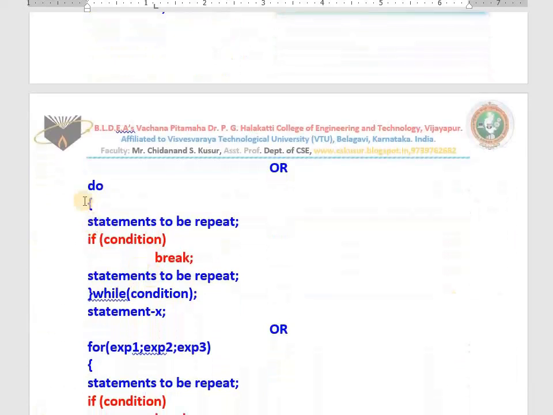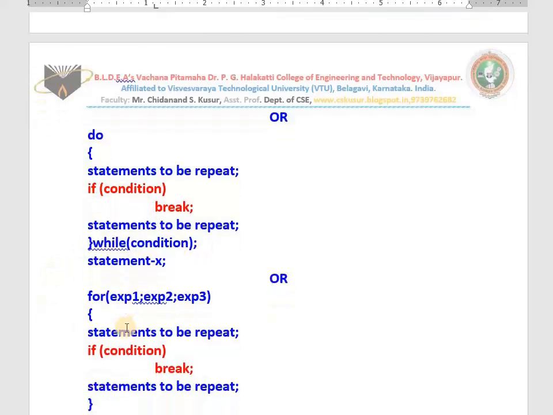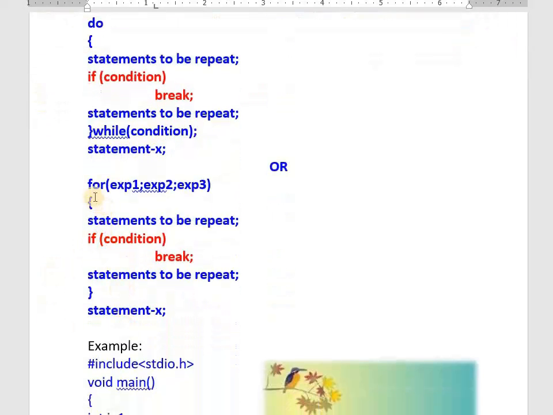See here, I have written the syntax of do while. Do, statements to be repeated, while condition, again statement X. Again if and break. Whenever the condition becomes true, break takes place. You can use that break in the for also. We use for initialization expression, condition, and increment or decrement, no semicolon, statements to be repeated, statement X. Whenever the condition becomes true, break takes place.